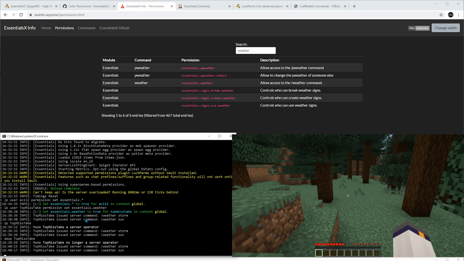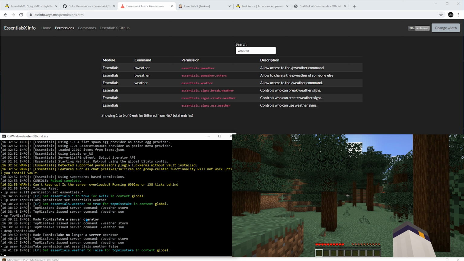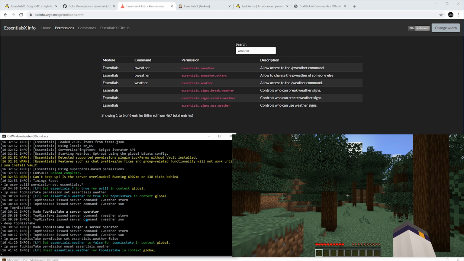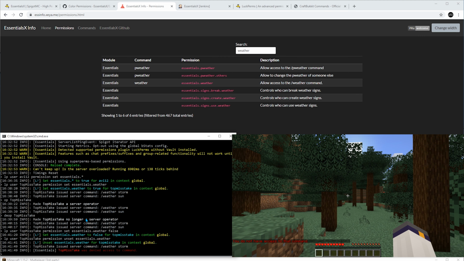Only if I want to remove the permission from him, or otherwise set the value to false, as right now it's set to true, only then, or alternatively, if I unset it, then you do not have access to that command. Now I will give myself all the permission nodes of LuckPerms by using the star notation in order to use the plugin from within the game.